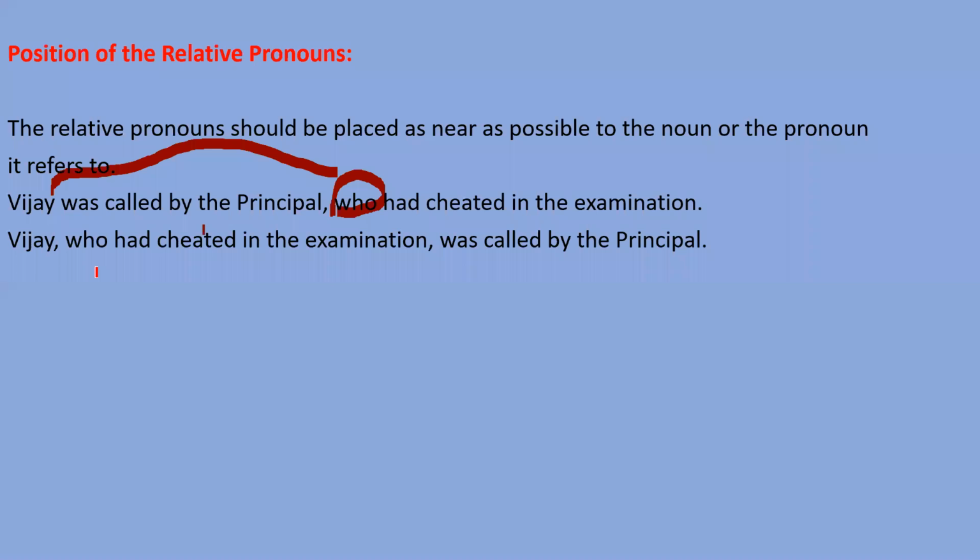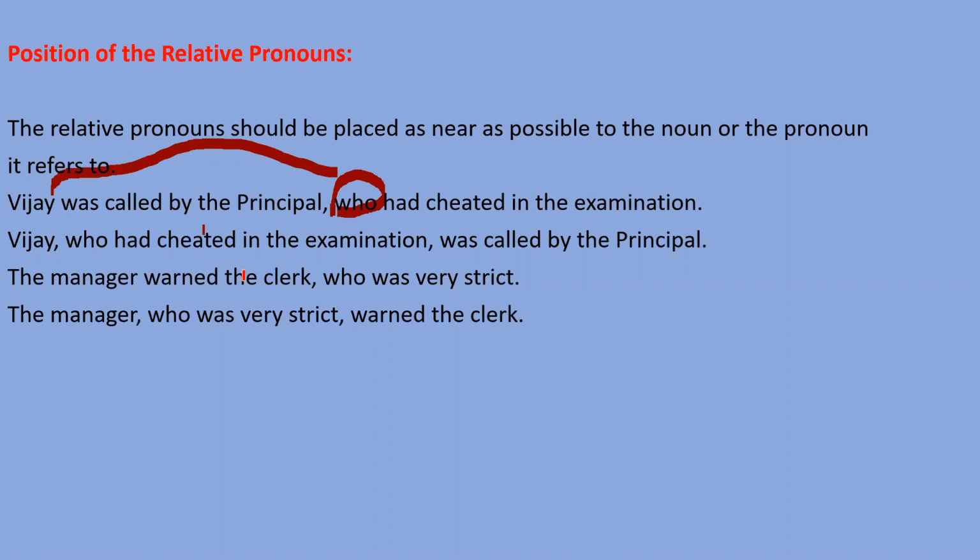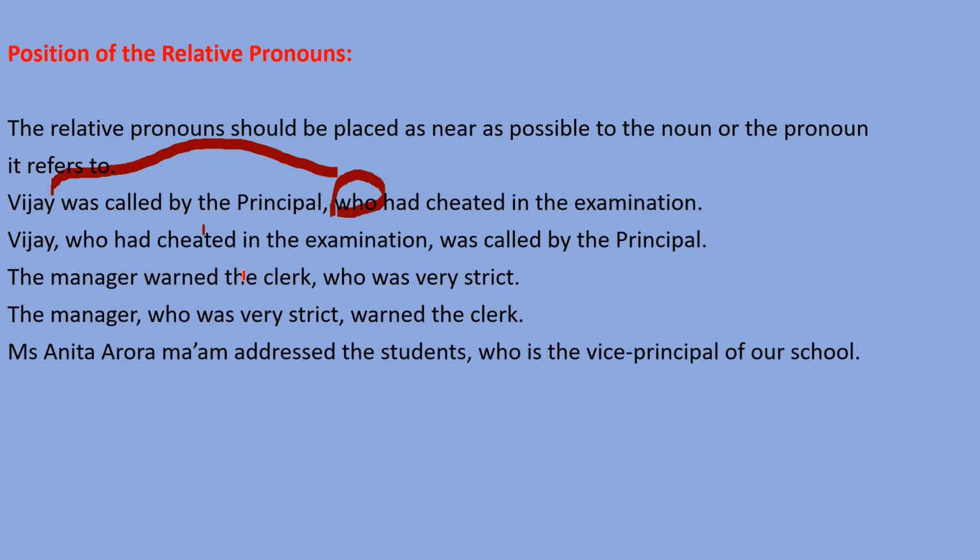So we need to say this sentence in this way: Vijay, who had cheated in the examination, was called by the principal. Right? See the next example. The manager wanted the clerk who was strict. So clerk was not strict, the manager was strict. But we have written this part after the clerk. So by this, it appears that clerk is strict. So we need to write this sentence in this way: the manager who was strict warned the clerk. Right?